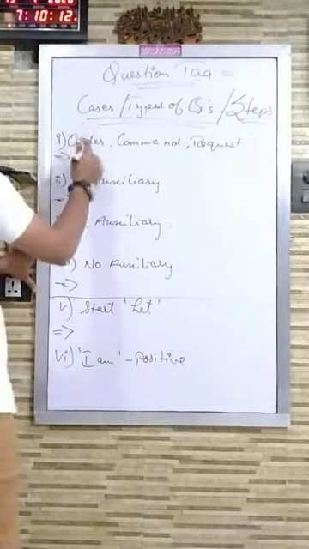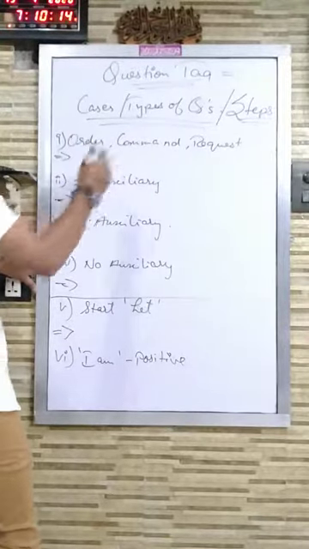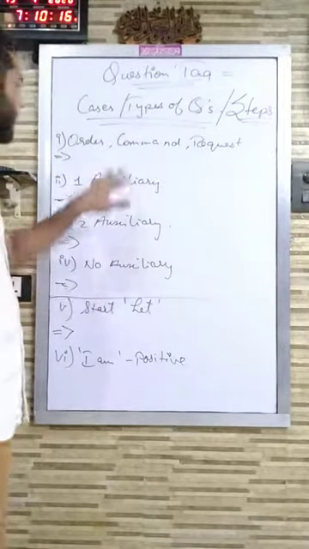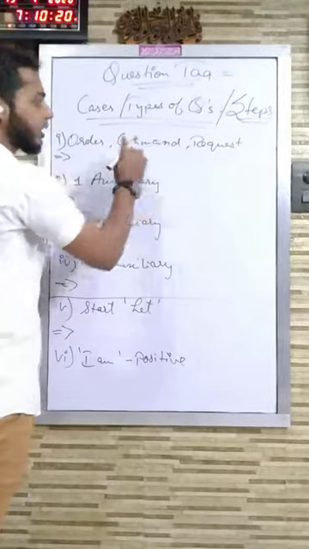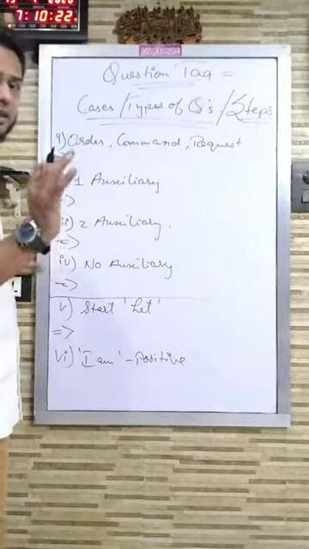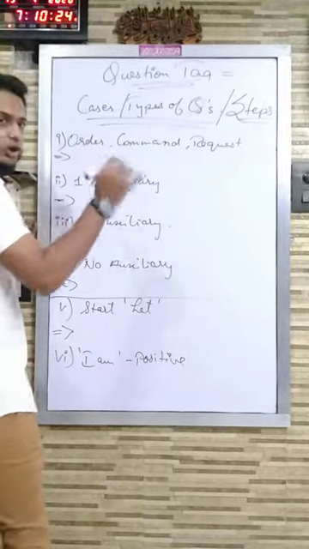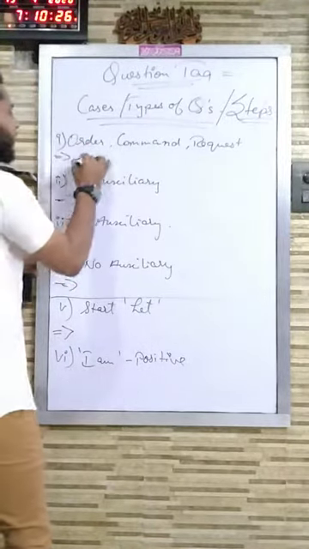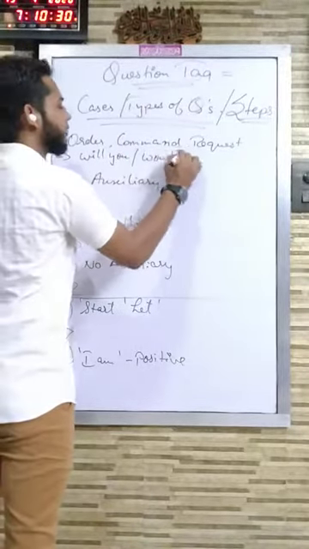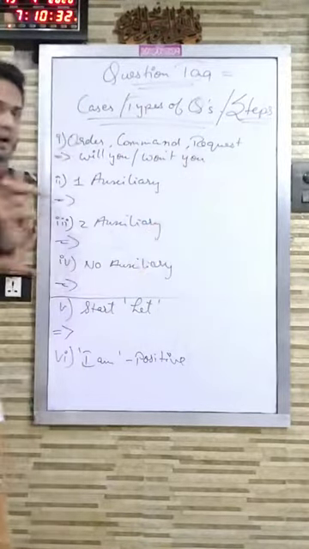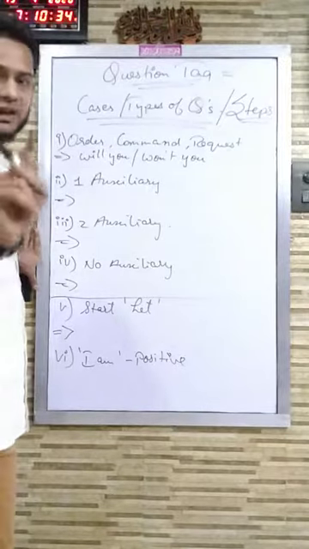Now let me first tell you about these cases. If the sentence is having order, command or request, then your question tag will always be will you or won't you, depending upon whether your sentence is positive or negative.